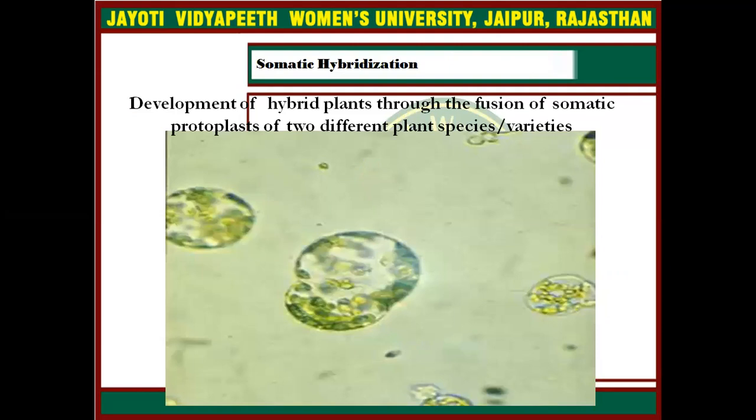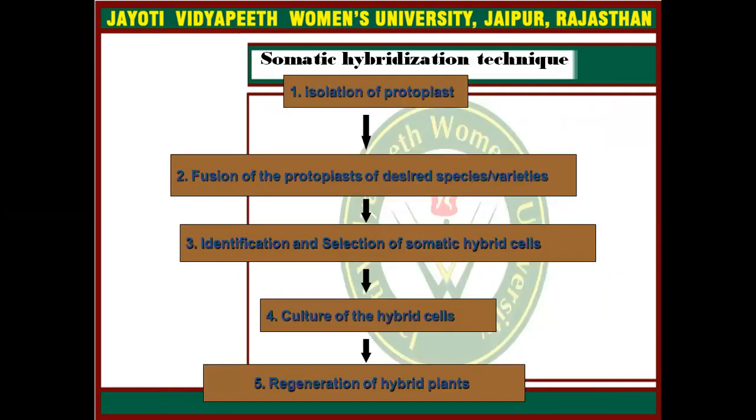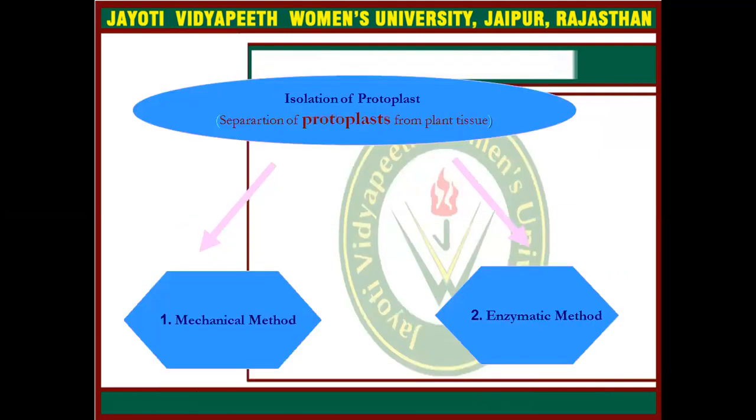We can do somatic hybridization with the help of protoplast culture. In the somatic hybridization technique, first of all we isolate the protoplasts of two different species, then fusion of protoplasts of the desired species and varieties, identification and selection of the somatic hybrid cell, then culture of the hybrid cell and regeneration of the hybrid plant.